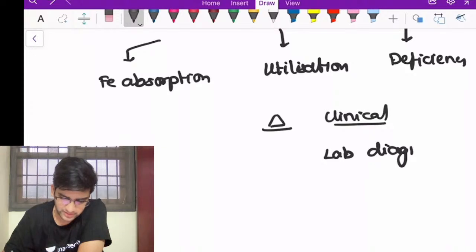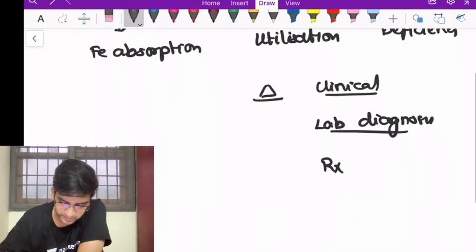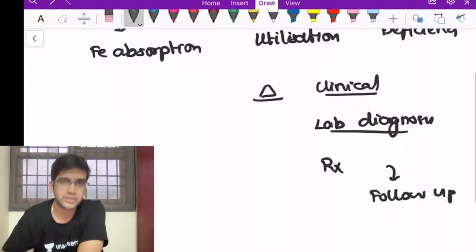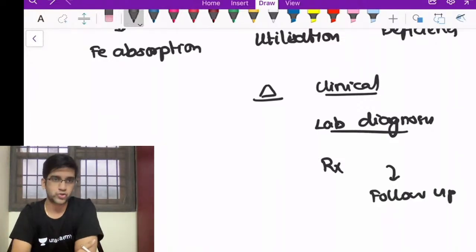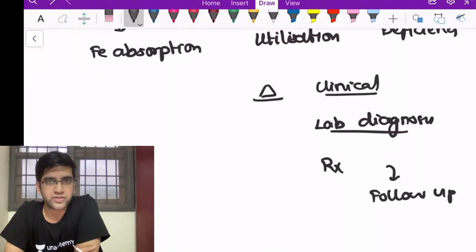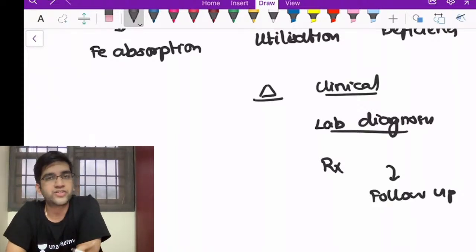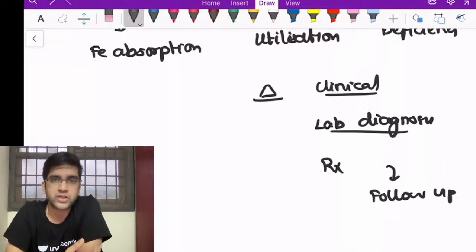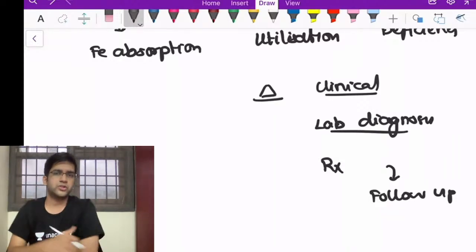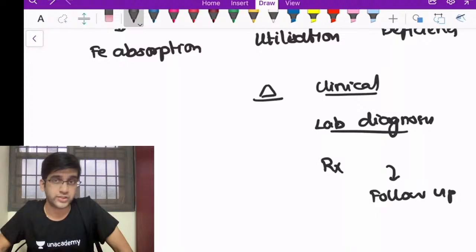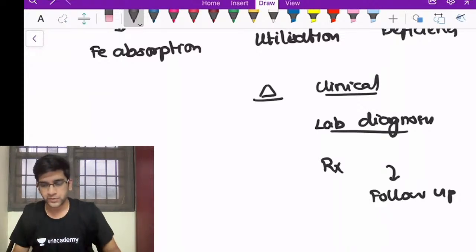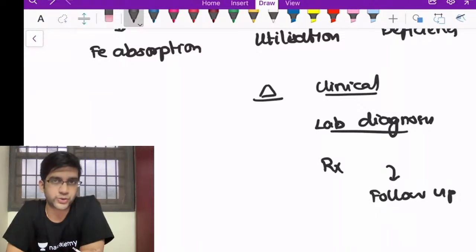As for clinical diagnosis and treatment, I'm not going to mention them in detail, but what I'll be seeing is the follow-up of the treatment. When I say follow-up of the treatment, that is also based on lab diagnosis. Every patient of iron deficiency anemia will have certain tests done at certain intervals post-treatment to look at the response to treatment. If my response is good, or if my response is poor, what am I going to do? Those are the things we'll be covering in today's class on iron deficiency anemia, fine. And if time permits, we'll look at the other things as well.